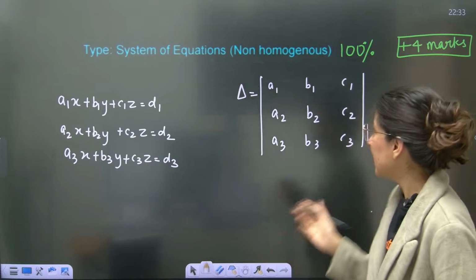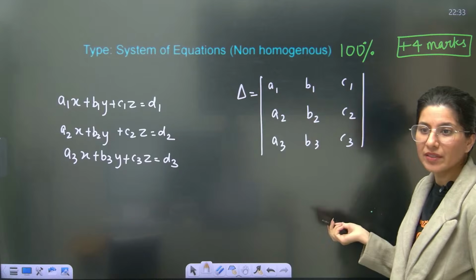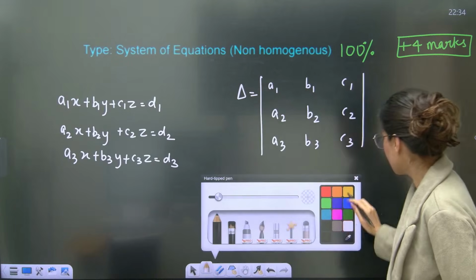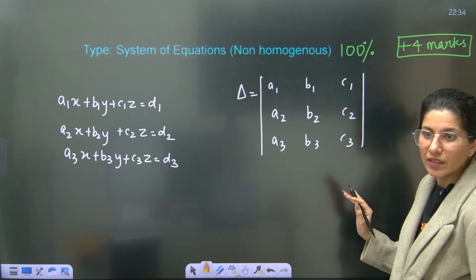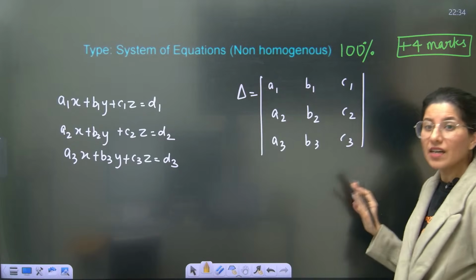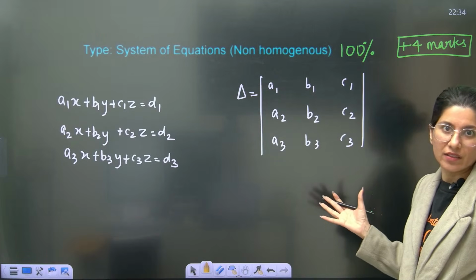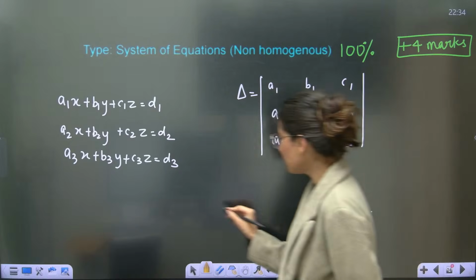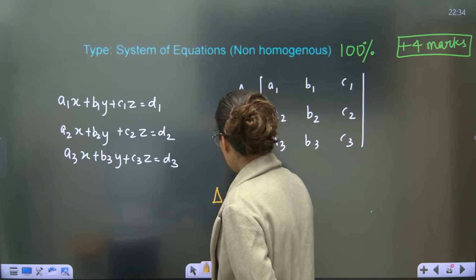All right. A1, B1, C1, A2, B2, C2, A3, B3, C3. Correct. This is your determinant. Now, this is the basic determinant. So the first thing you have to do is check for delta.